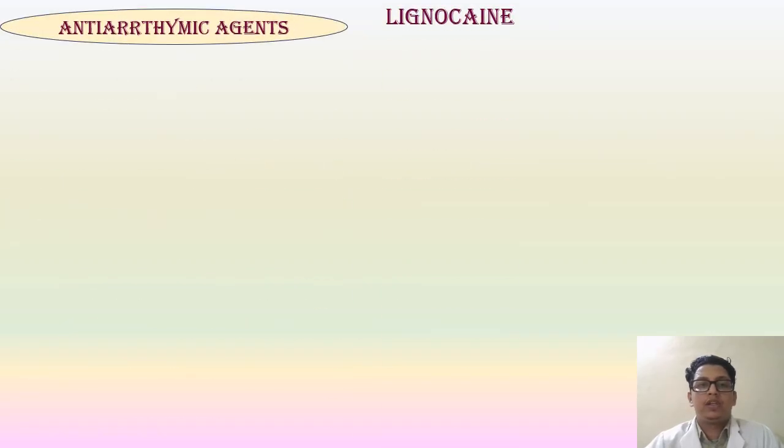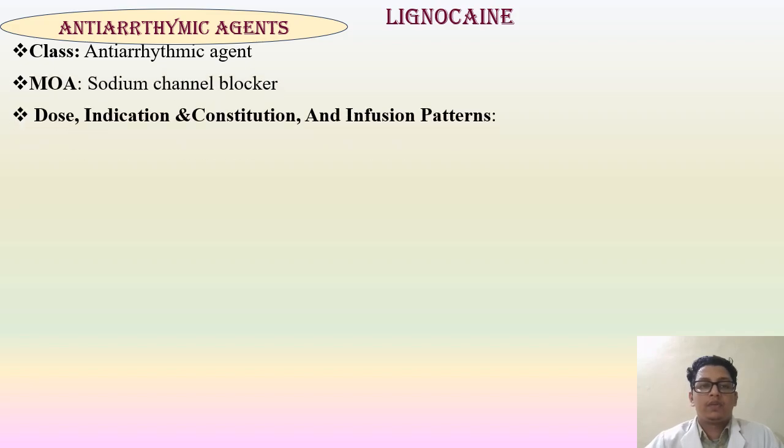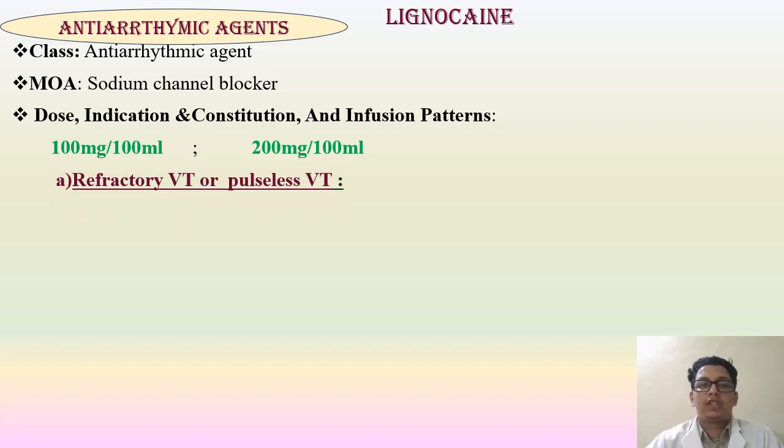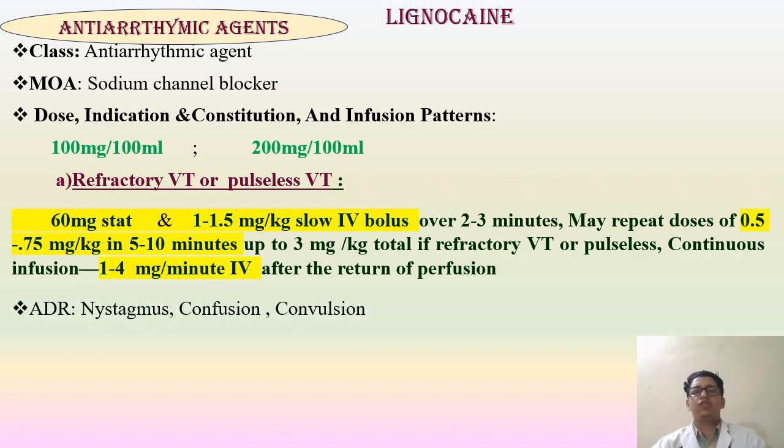And lignocaine is also an antiarrhythmic agent. It is a class 1 sodium channel blocker. 100 milligram per ml preparation available, 200 milligram per 100 ml preparation available. Refractory VT or pulseless VT: 60 milligram IV stat, and 1 to 1.5 milligram per kilogram slow IV bolus over 2 to 3 minutes. May repeat doses of 0.5 to 0.75 milligram per kilogram in 5 to 10 minutes up to 3 milligram per kilogram total if refractory VT or pulseless. Continuous infusion of 1 to 4 milligram per minute IV after return of perfusion. Main adverse reactions noted with lignocaine are